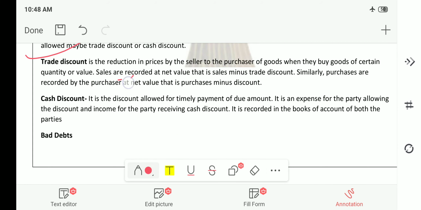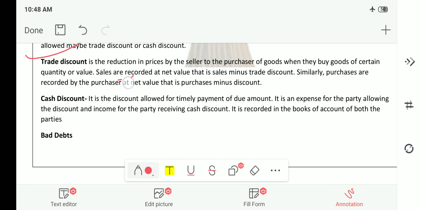If you pay this 9,000 at a time, I will give you 100 rupees discount. Then your cost will be 8,900, right? This is nothing but cash discount. That means if the payment is made at a time and on the spot, then I will give you a discount of 100 rupees for that payment. But if you are not paying on time and you are taking credit from me, then the amount will be 9,000 itself. This is nothing but cash discount.